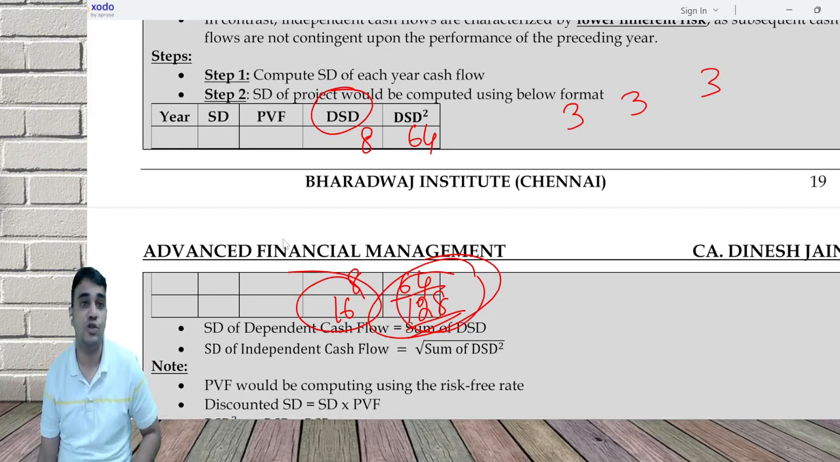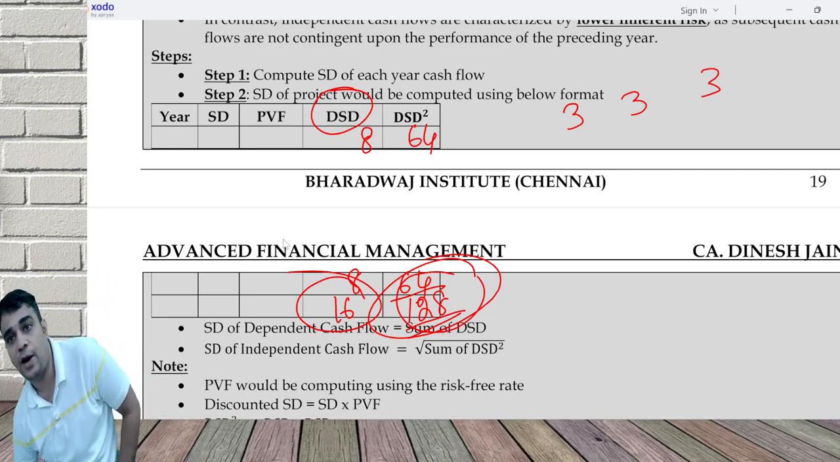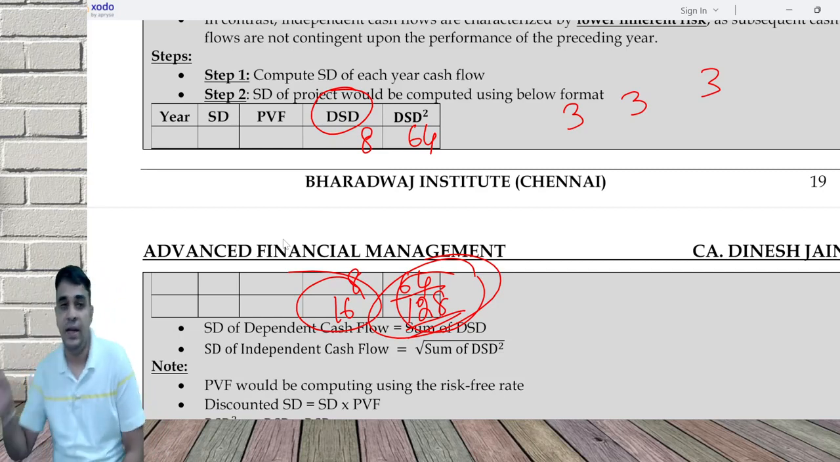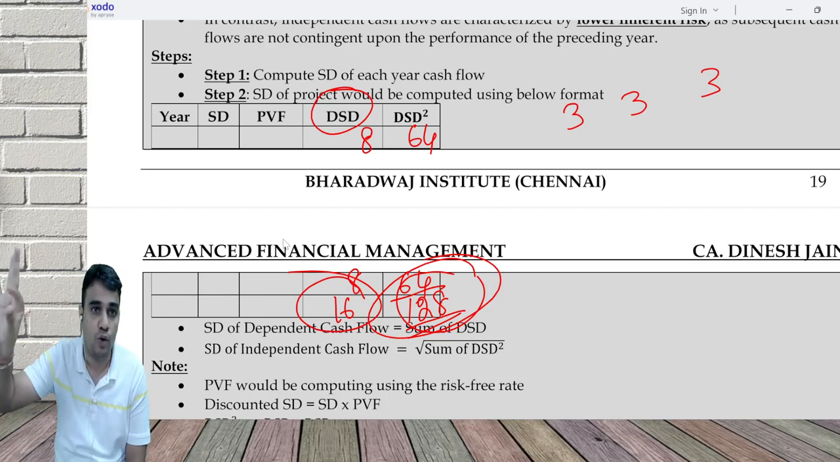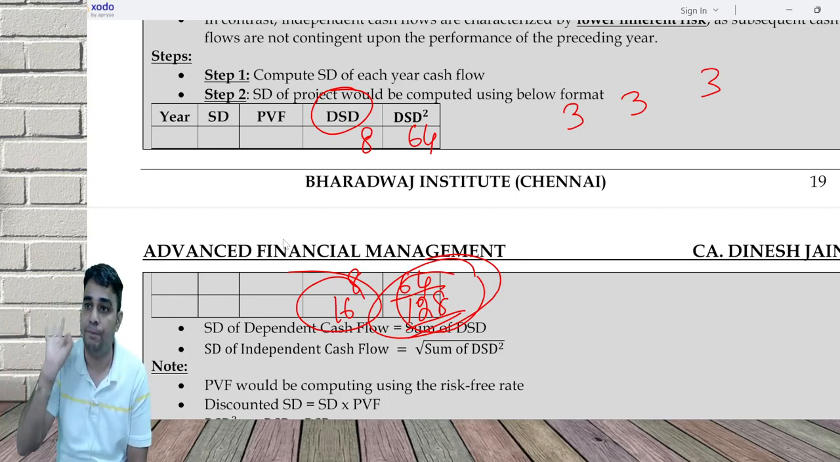So the basic thing is you cannot do 27 different NPVs. If it's dependent, there are only 3 NPVs. Why 3 NPVs? All good, one NPV. All moderate, second NPV. All bad, third NPV. That is dependent. In these 3, calculate the standard deviation, and you will get the answer 16.